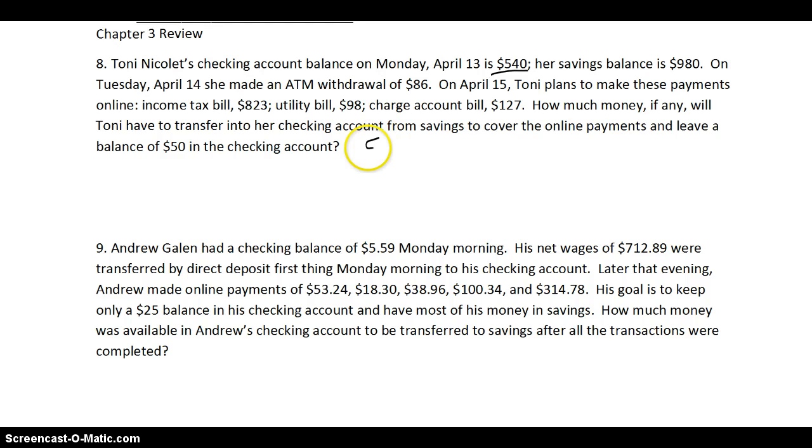So she starts off with $540, and then she starts making all these payments. Don't worry about the savings account balance, okay? That's just money she has off to the side. She made a withdrawal of $86. Well, that's a withdrawal. Then she plans to make these payments. Well, that's minus $823. Minus 98, minus 127. So once you subtract all those out, okay, you get a balance of negative $594.